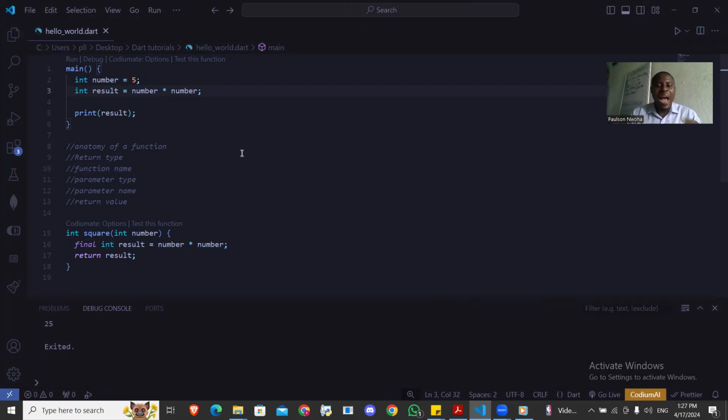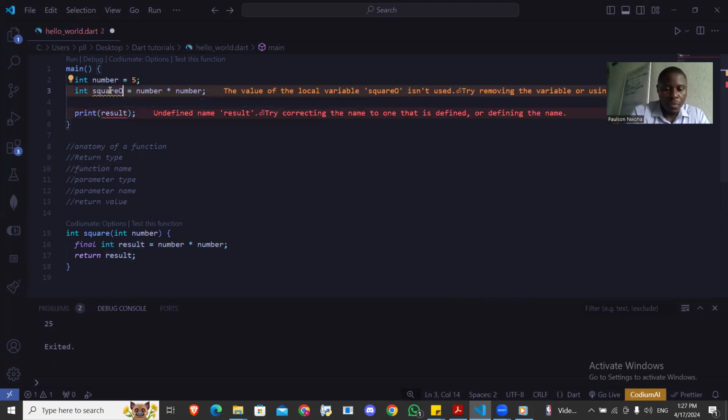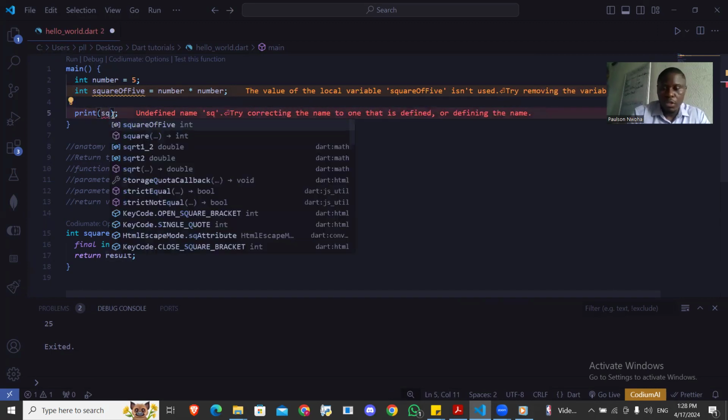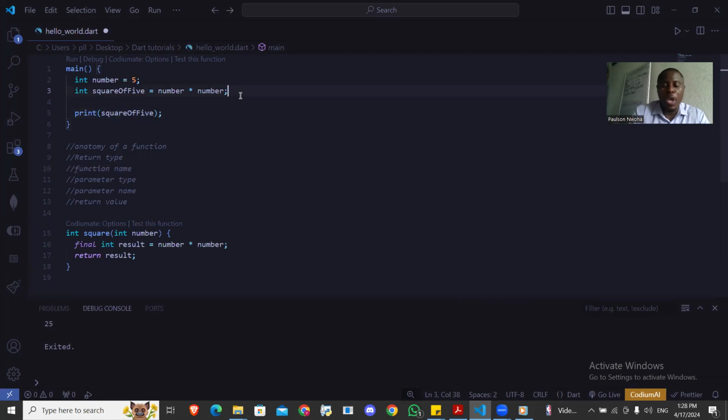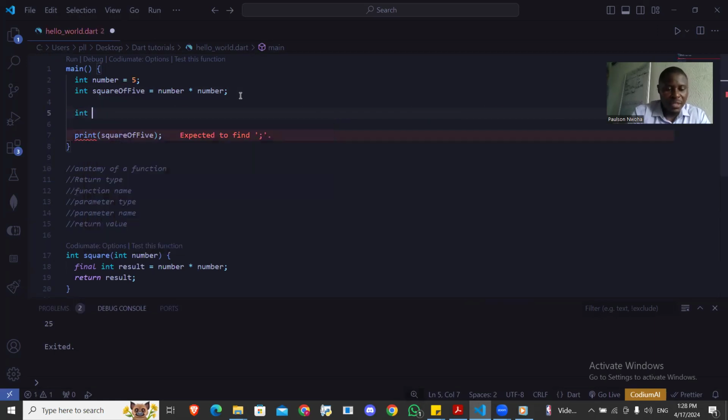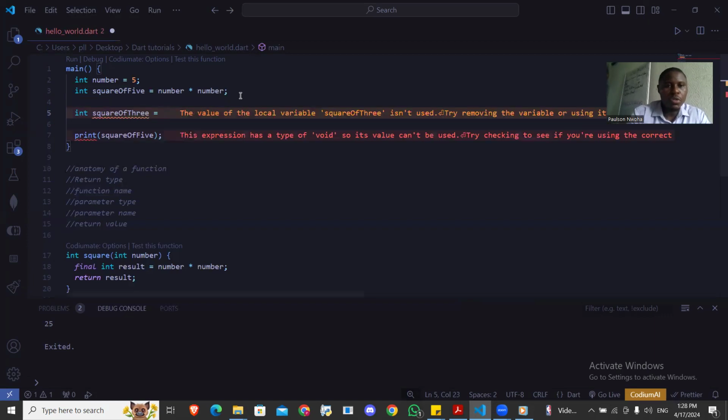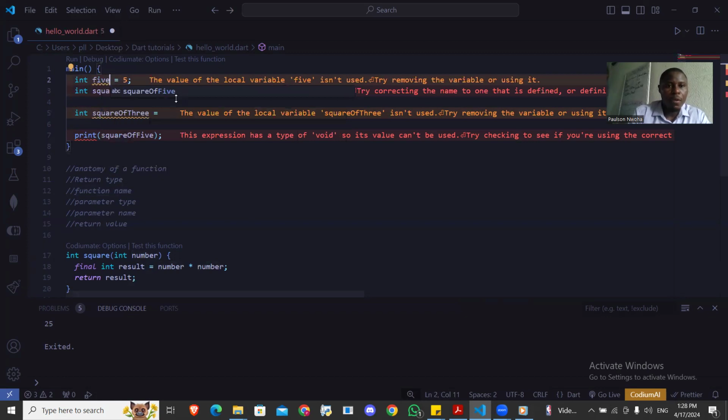But look at it. What if I want to do square of 5, and I would rename this as square of 5? What if I want to do square of 3? I will still do this and do square of 3 equal to... maybe I should just rename this number, this is 5.